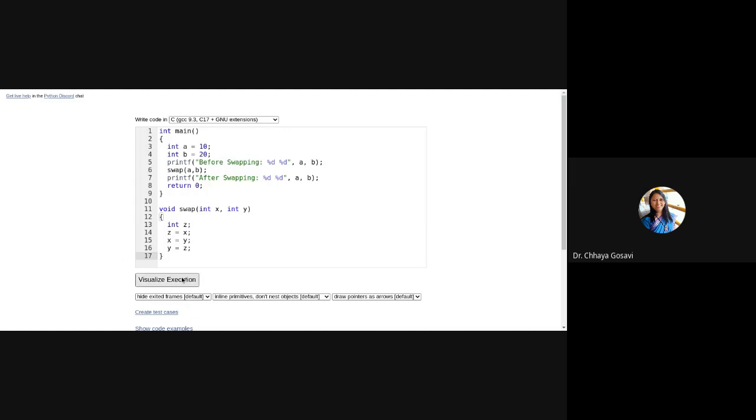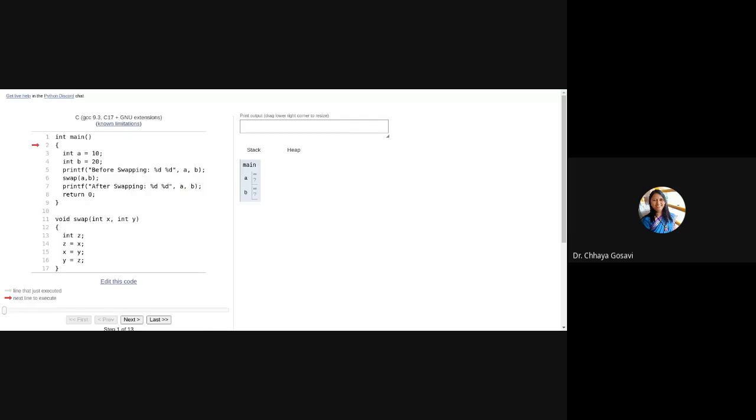Okay. So let's see how it executes. This is call by value. So you can see the main function is called. So the activation record for the main function is created on the stack. Here we have two variables a and b. The values are 10 and 20. So before swapping, it will print 10 and 20. Then the swap function is called. Actual parameters are a, b, or arguments are a, b, and formal parameters are x, y.